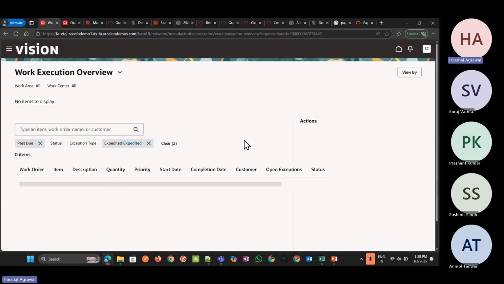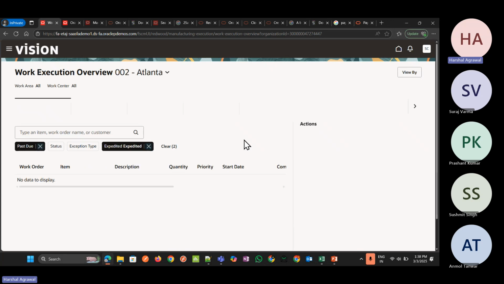Production staff need a simple user experience to effectively prepare for and manage manufacturing execution as part of their daily routine. So Oracle came with a new Redwood UI to simplify the user experience and the user's job.